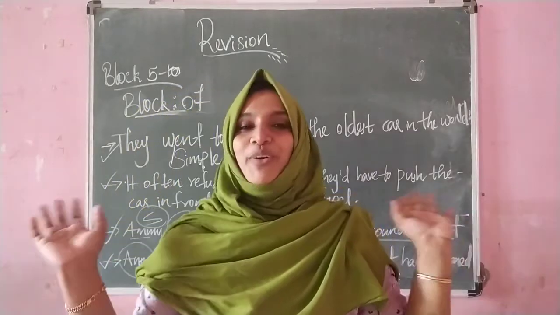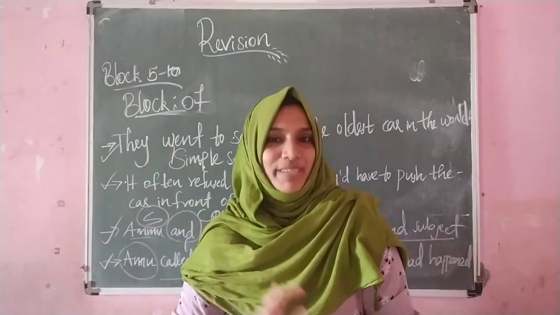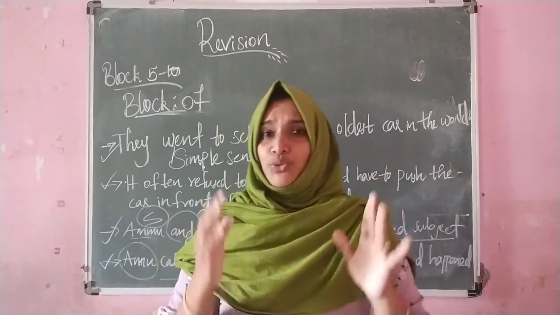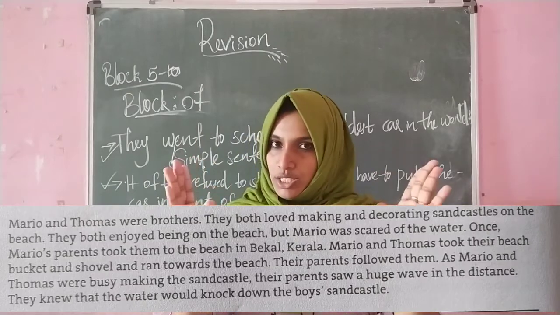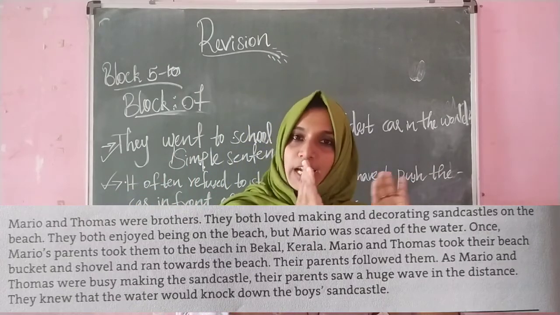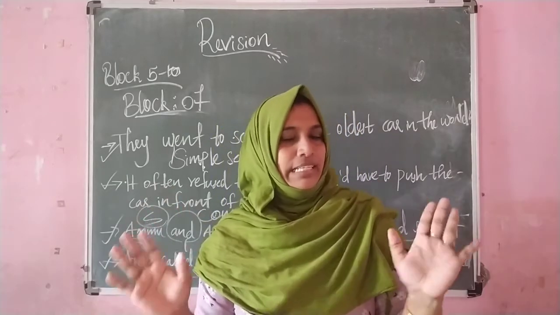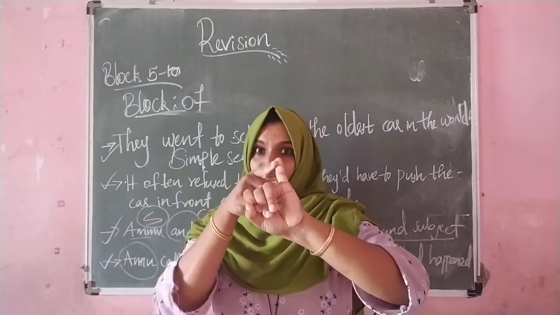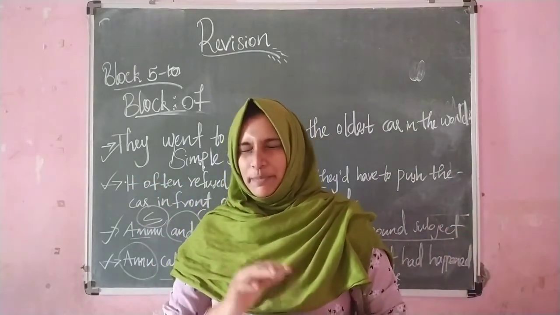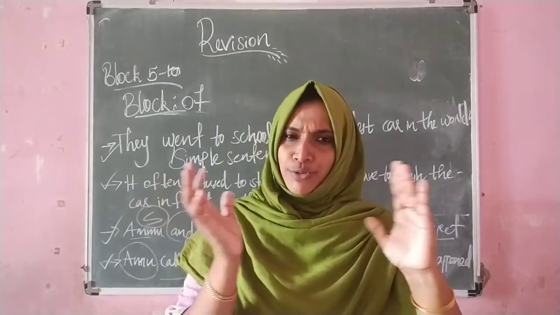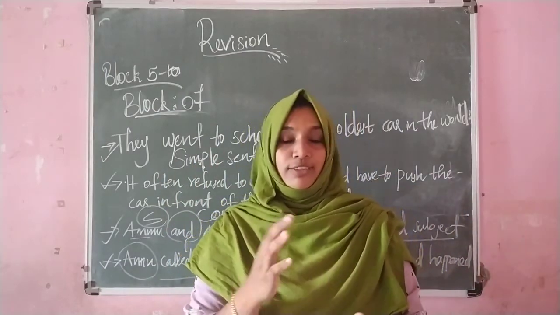Okay children? So I hope you have cleared this topic: simple sentence, compound sentence, compound subject and compound predicate. So I will share one passage with you. You have to find out which is the compound sentence, which is the simple sentence, which is the compound subject and which is the compound predicate in that passage. So today we have mainly discussed block 5, block 6 and block 7. You have to learn it well and prepare this. And in the next class also we will do the same. We will do the revision of block 8, 9 and 10, the remaining 3 blocks. Okay.